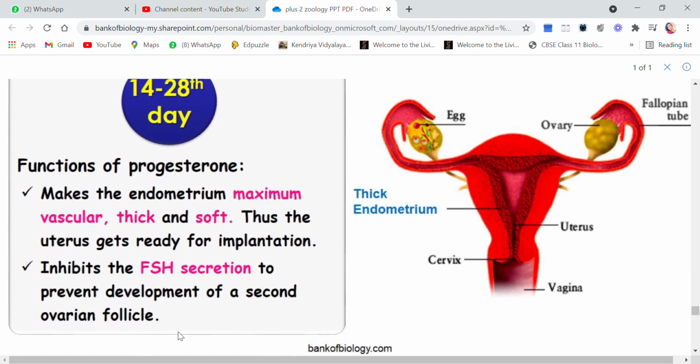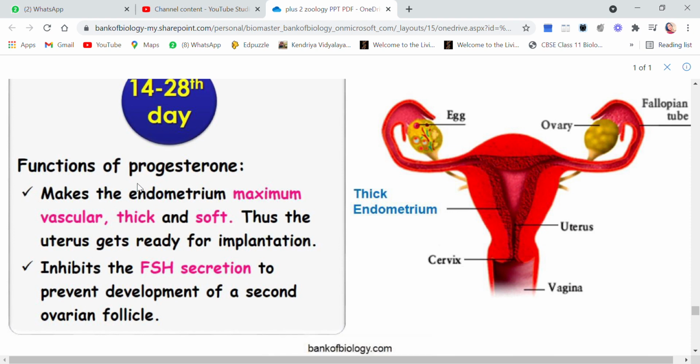So let's see, what does the progesterone do? Functions of progesterone: it makes the endometrium quite thick, maximally vascular, thick and soft, so that the fetus can come and attach with this endometrium lining. So the uterus is getting ready, and progesterone is taking part in this process of making the endometrium lining thick, vascular and soft. Why? So that the fetus can come and fix. Fixing of the fetus into the endometrium is known as implantation.